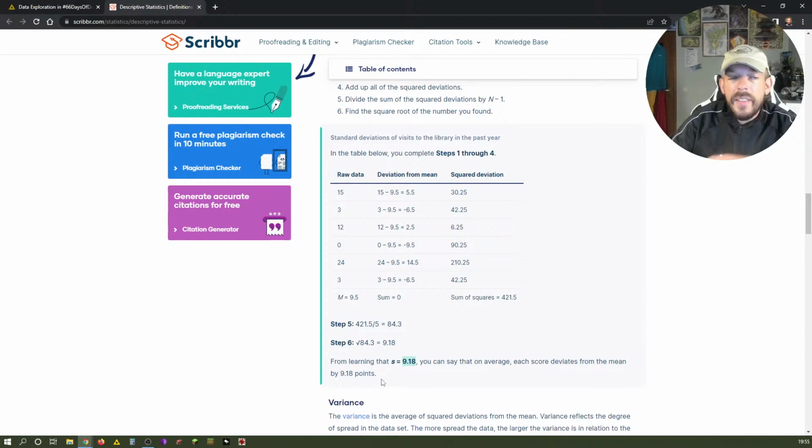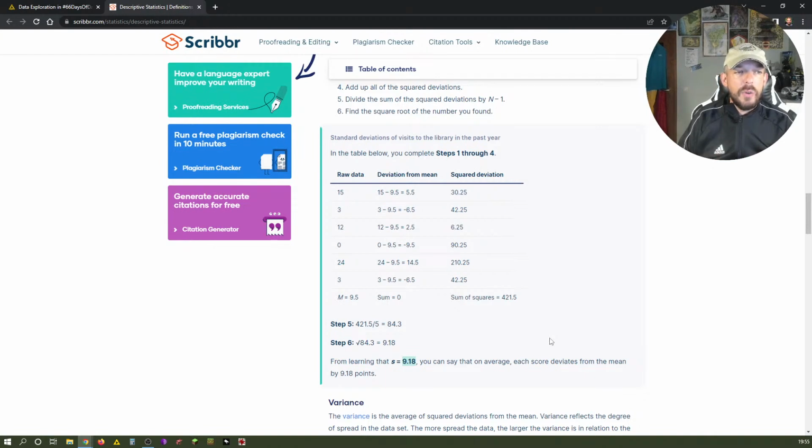So we learned that the standard deviation is 9.18, you can say that on average, each score deviates from the mean by 9.18 points. And that gives us a good indication. We, of course, have always to see this in relation to the numbers that we have.